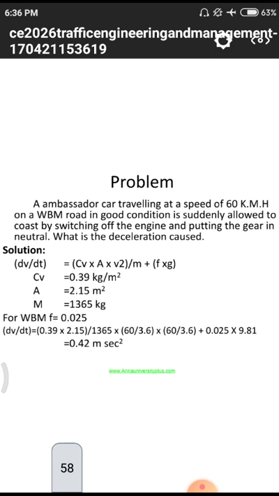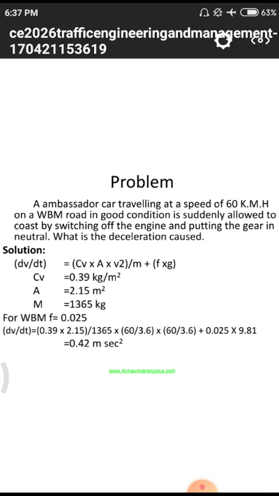In this particular problem, they directly gave an example with a car: an Ambassador car is traveling at a speed of 60 kmph on a WBM road. Here WBM means water bound macadam road in good condition. That means there are no irregularities, and the whole road is very fair to move on. Fair means it is equal in all conditions. At every meter there are no irregularities, and the total surface is in good condition for moving vehicles. Those conditions we call fair conditions.